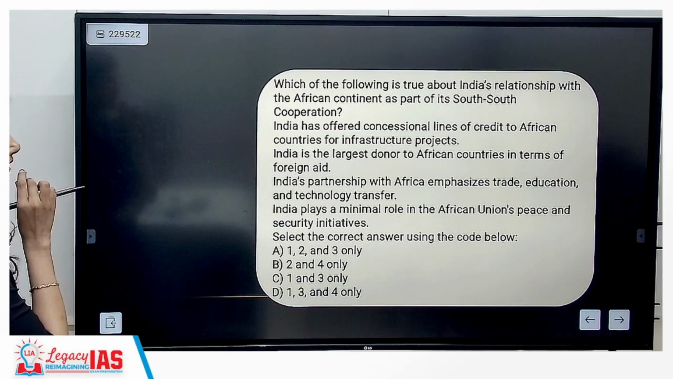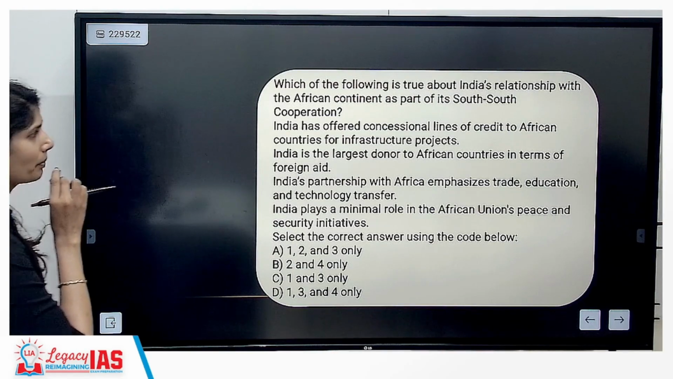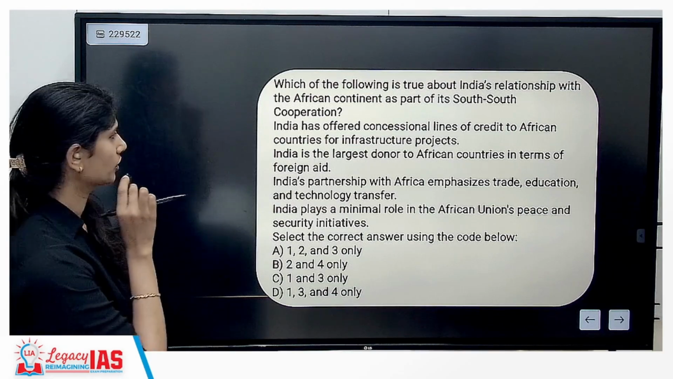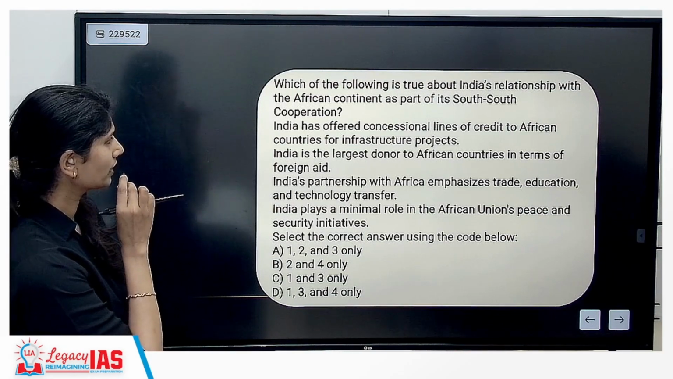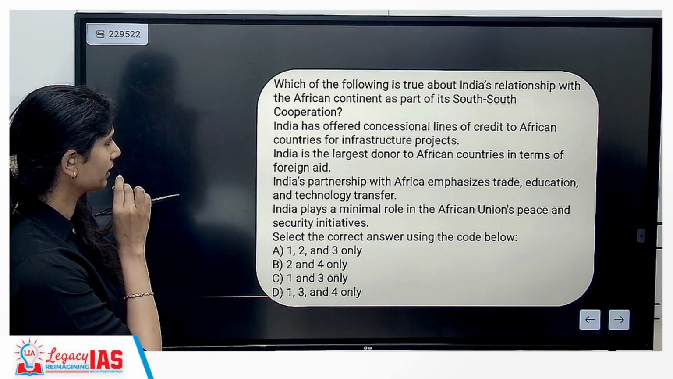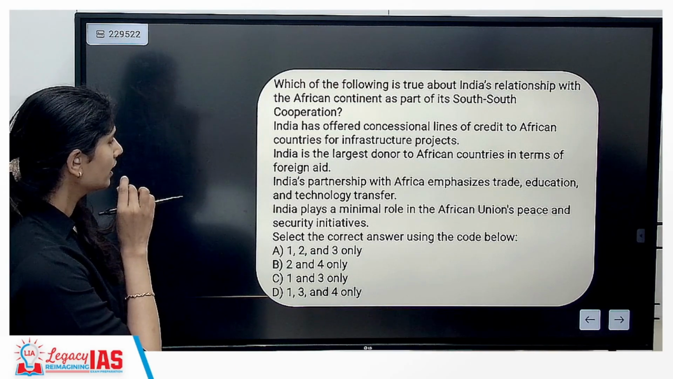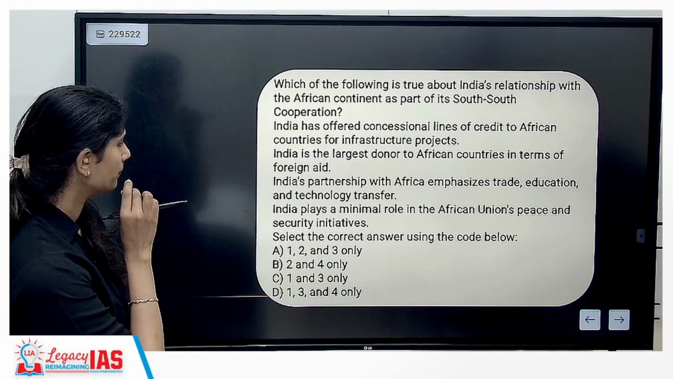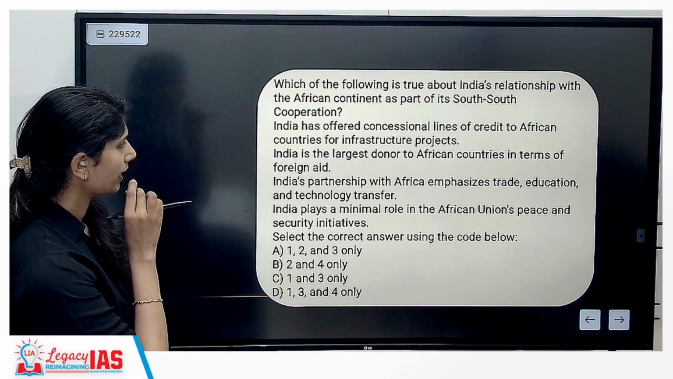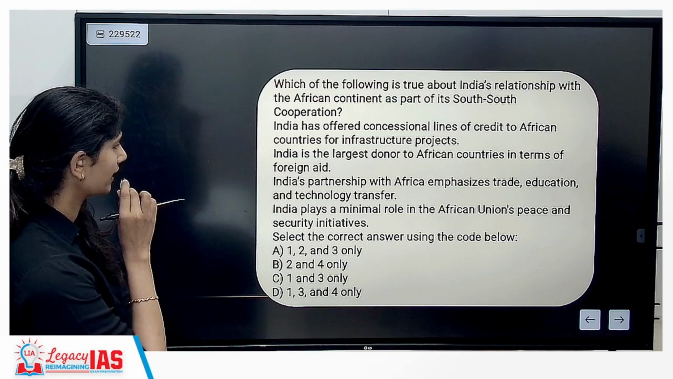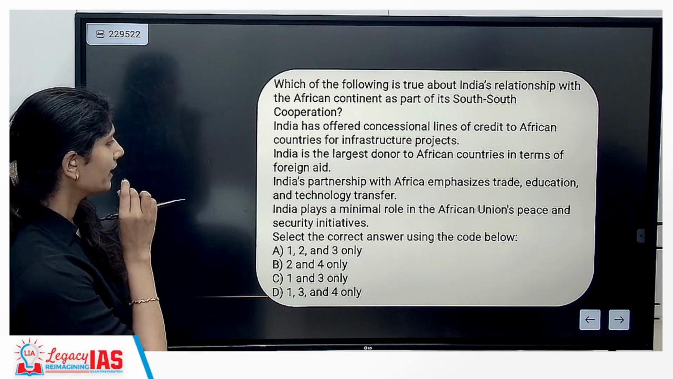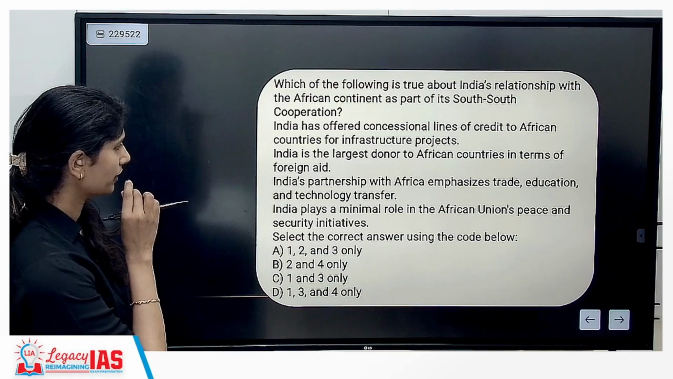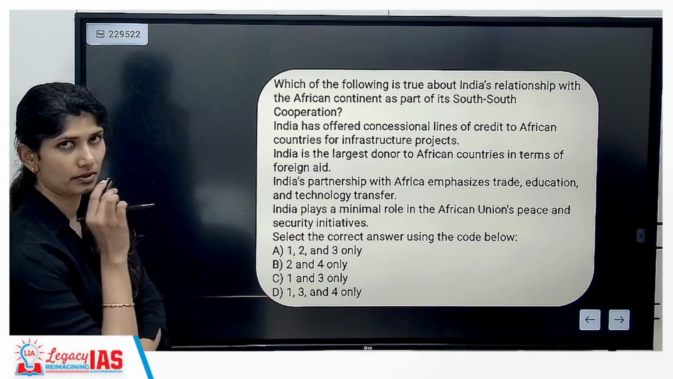Which of the following is true about India's relationship with the African continent as part of its South-South cooperation? India has offered concessional lines of credit to African countries for infrastructure projects. India is the largest donor to African countries in terms of foreign aid. India's partnership with Africa emphasizes trade, education and technological transfer. India plays a minimal role in African Union's peace and security initiatives.